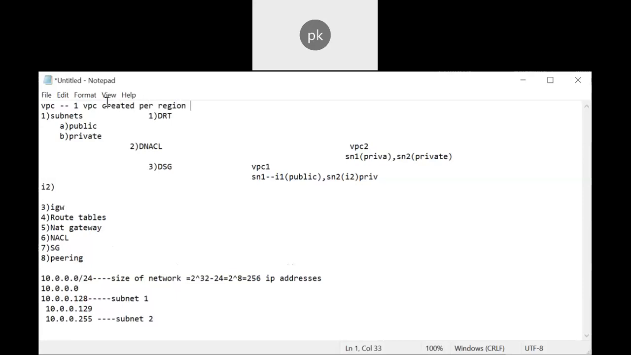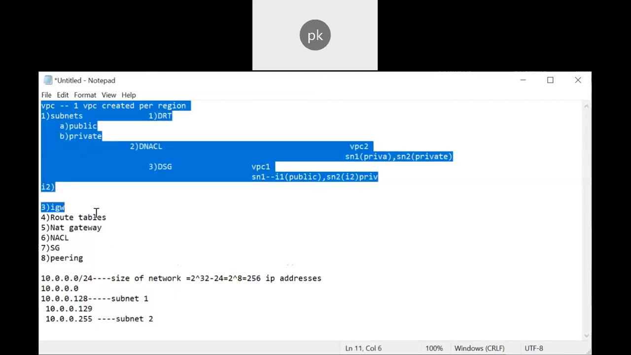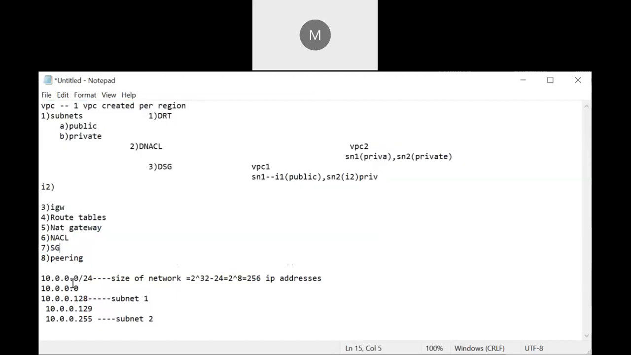But what we are talking about in today's session is VPC. If you want to create your own VPC, we need to follow these things. So these are the components we need. Initially we talked about how we get IP addresses, what the CIDR block notation is, and how we can divide that particular IP address range into smaller networks.